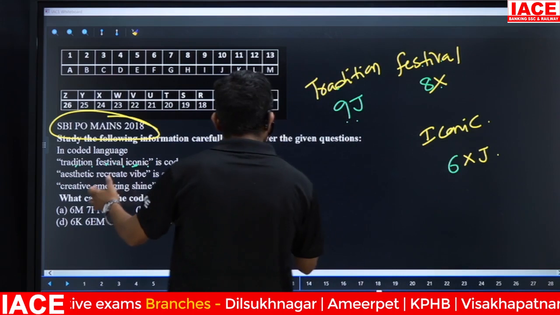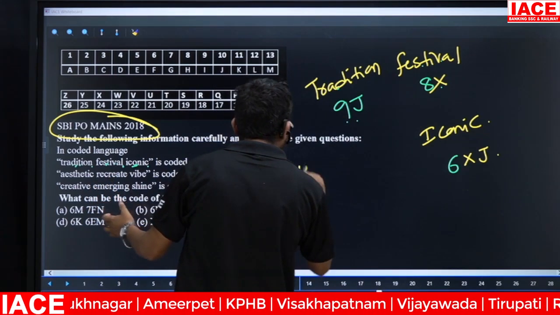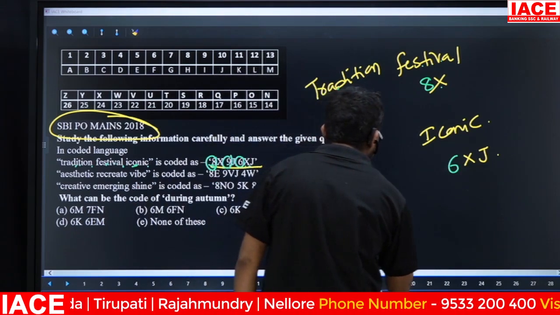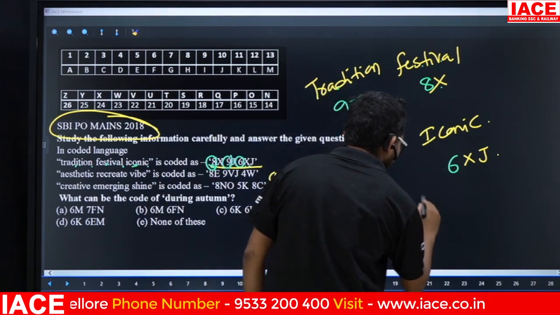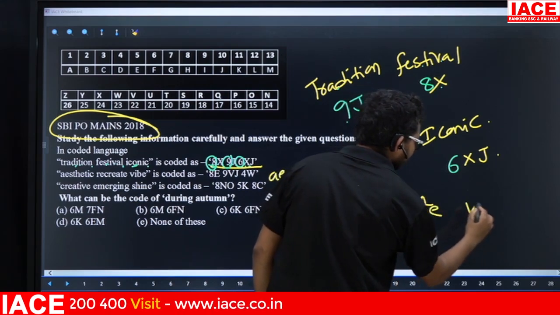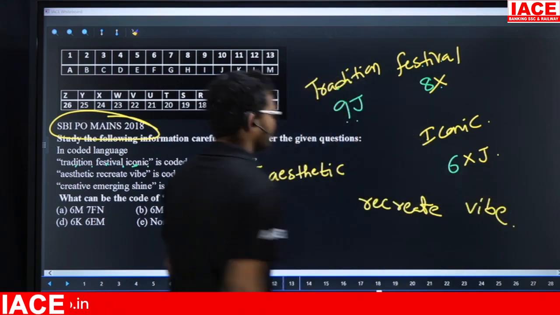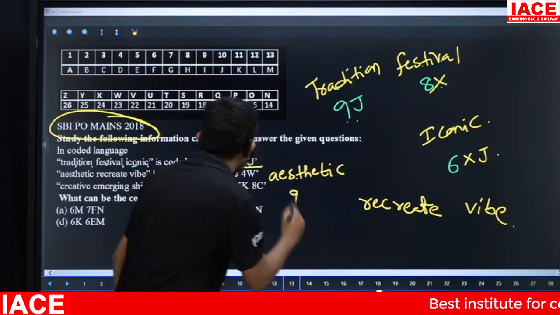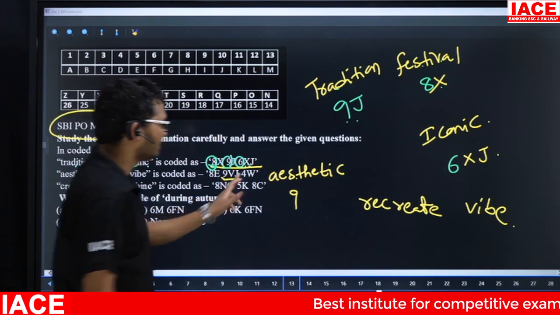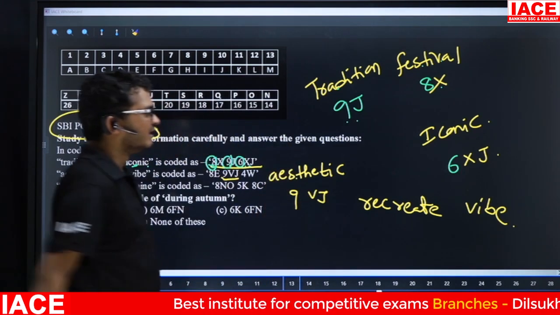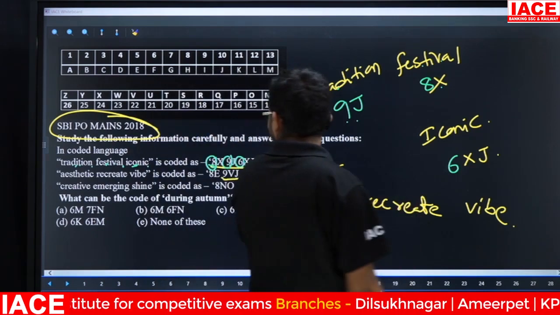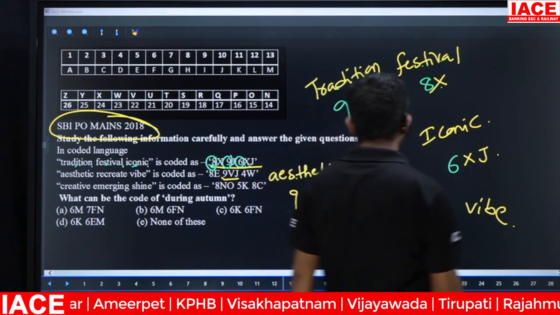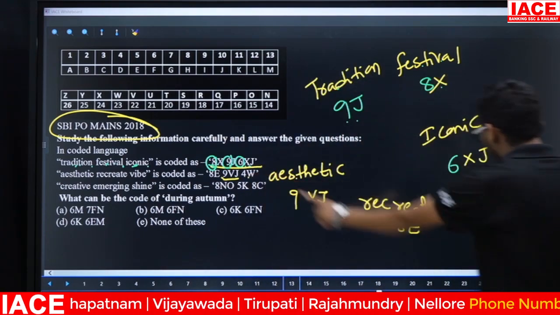Check here, the next one. Aesthetic. Next one is recreate. Last one is vibe. Now friends, check here. Aesthetic has 9 letters in total. Yes. 9 is present or not? Yes. Then the answer is 9 VJ. Next one, recreate. Recreate has 8 letters here. That means here 8 E. Next, vibe, and how many letters here? Number 4. So here 4W. Yes.